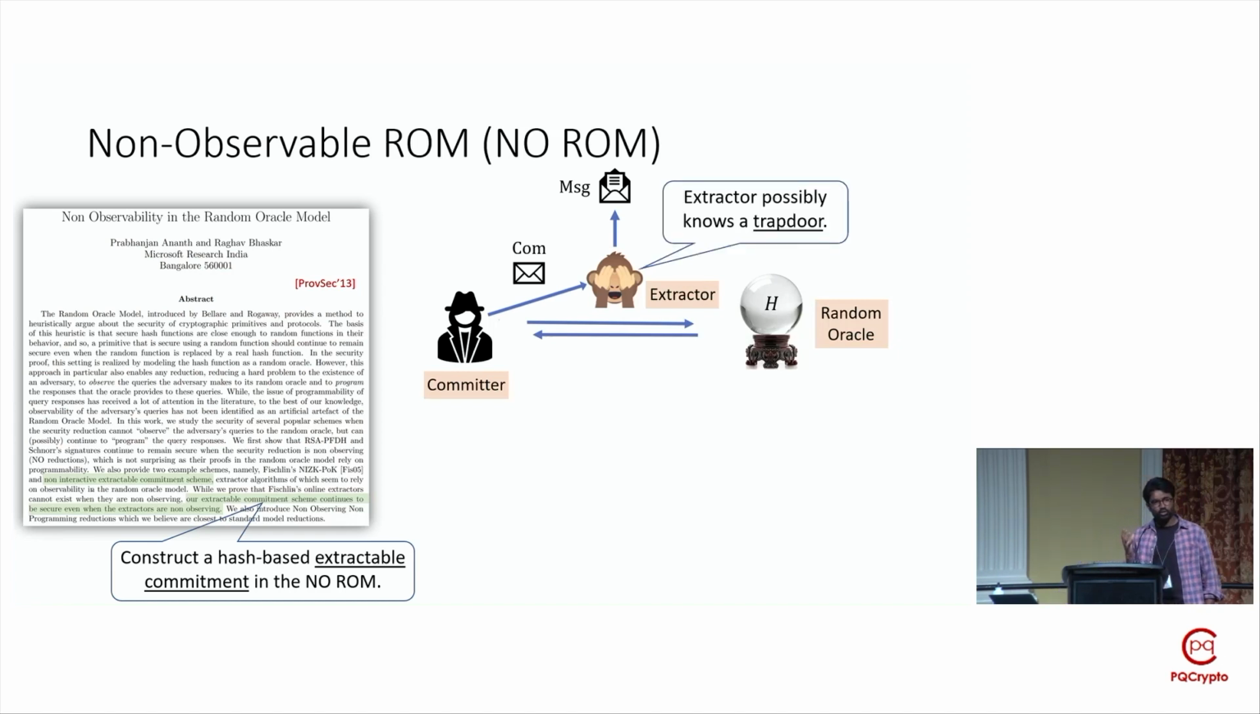Now, it may seem paradoxical how an extractor can extract a message, because it seems that we are violating the hiding property of a commitment. But as will be seen shortly, the extractor can do so by potentially knowing some trapdoor information. And it turns out that extractable commitments are quite useful in the context of zero-knowledge proofs and beyond.